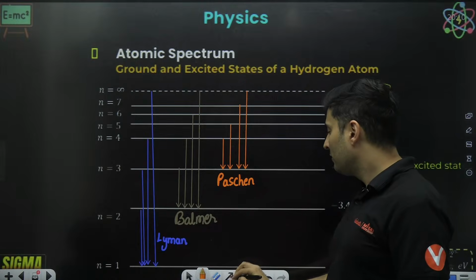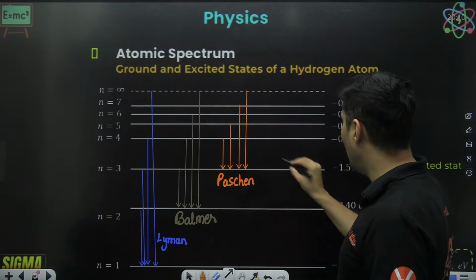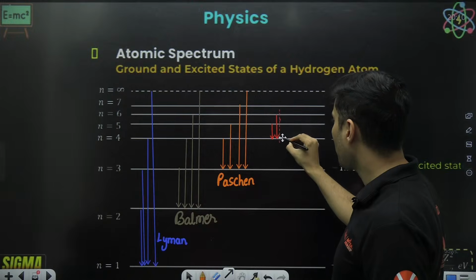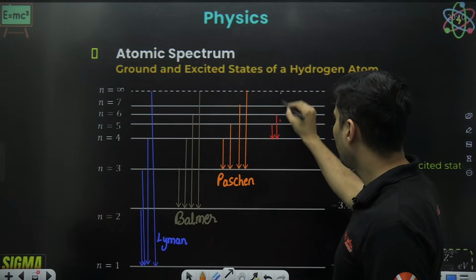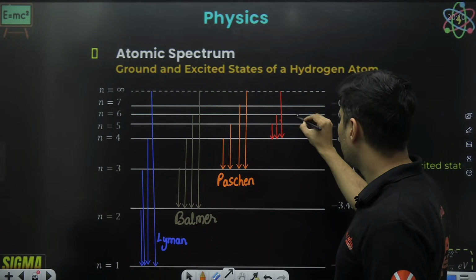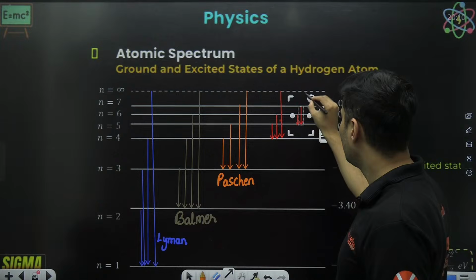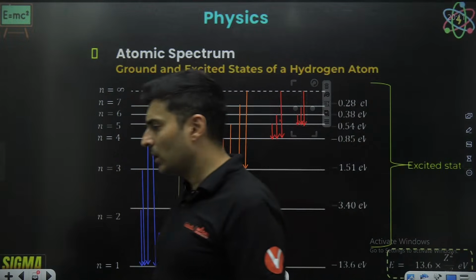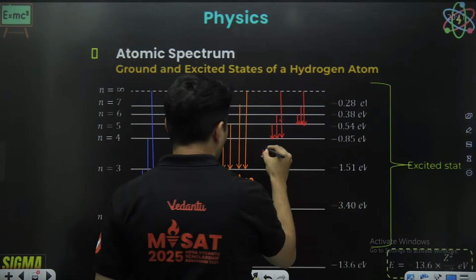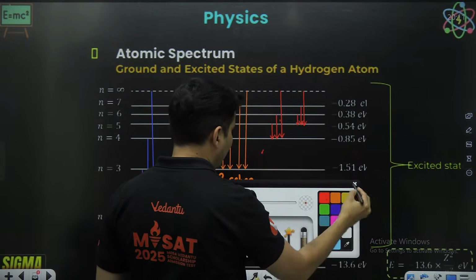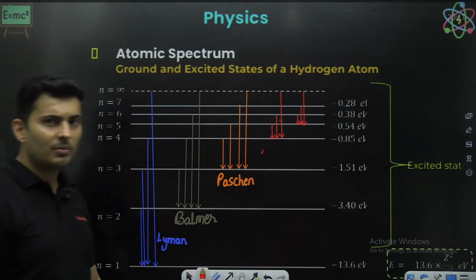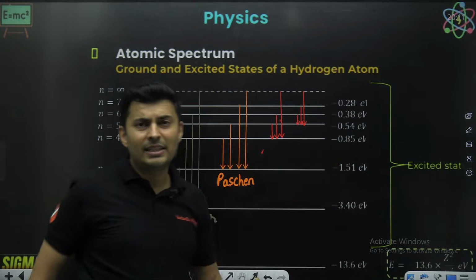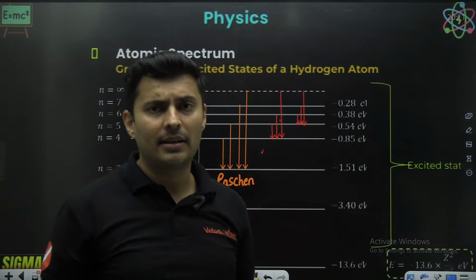There are more series, like this one over here and even here. This is Pfund and Brackett and all of that. Lyman, Balmer, Paschen, Brackett, Pfund. These series are more infrared, deeper, darker infrared in nature.